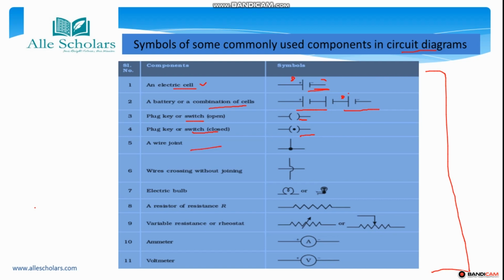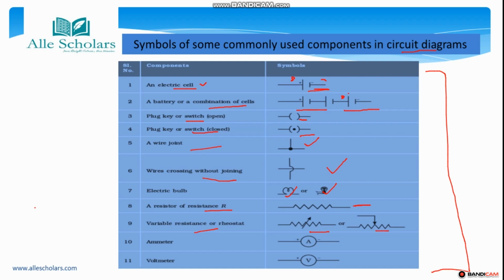If a wire is joined, this is the symbol. If the wire is crossing without joining, this symbol is used. These both can be used for electric bulb. Okay, a resistor of resistance R, this is the symbol used. Variable resistance is there, this or this symbol can be used.